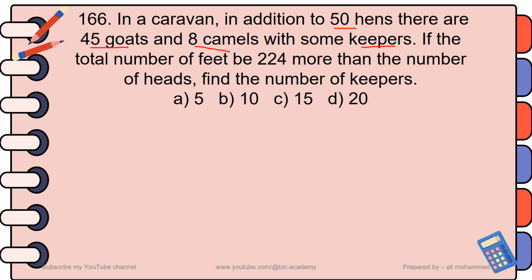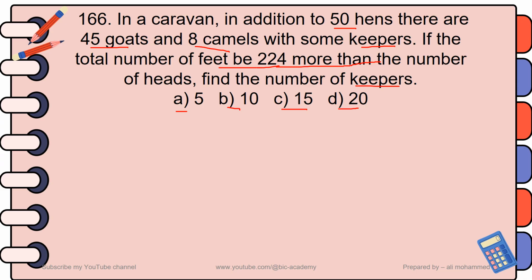If the total number of feet be 224 more than the number of heads, find the number of keepers. A 5, B 10, C 15, D 20.